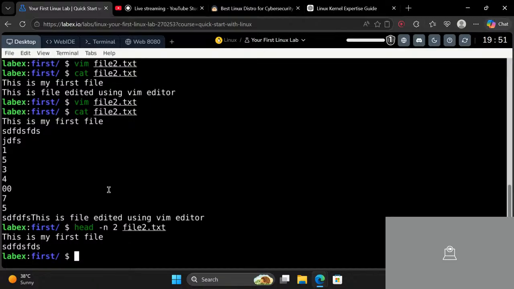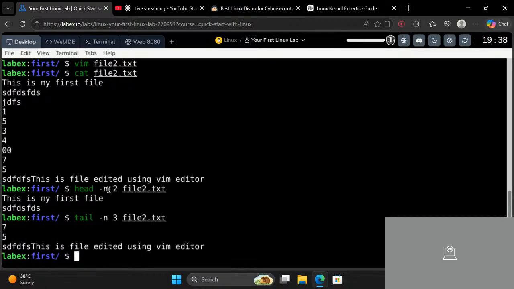Now in order to get the last lines, you can use the tail command, tail -n, and I will use 3 file2.txt, and you can see we are getting the last three lines of the text.